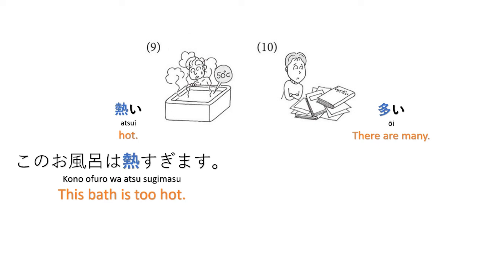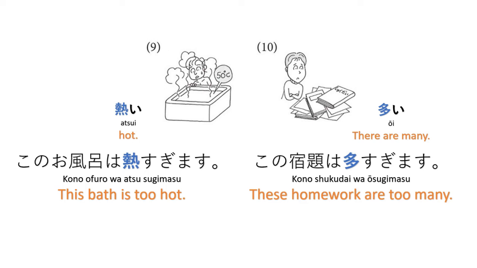This bath is too hot. Next, ooi. Kono shukudai wa oosugimasu. So here again we drop the hiragana i in the i adjective.